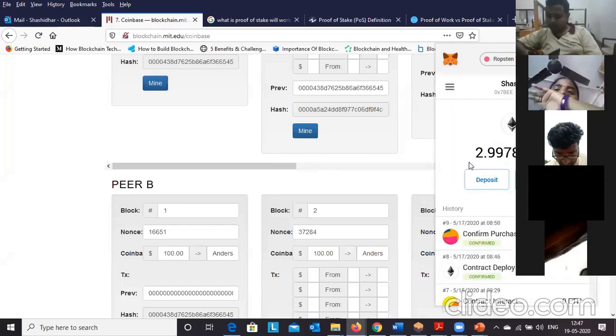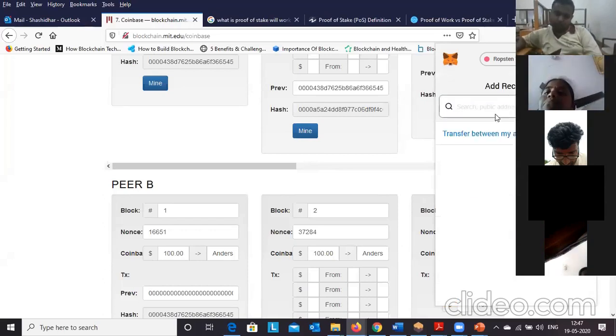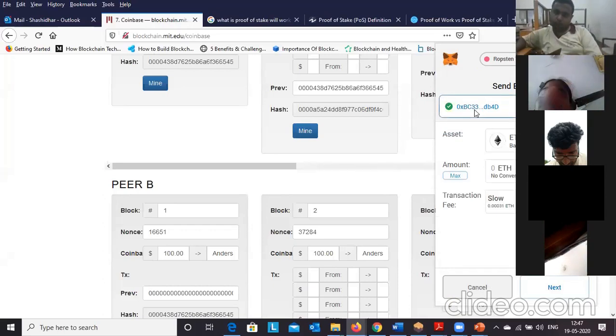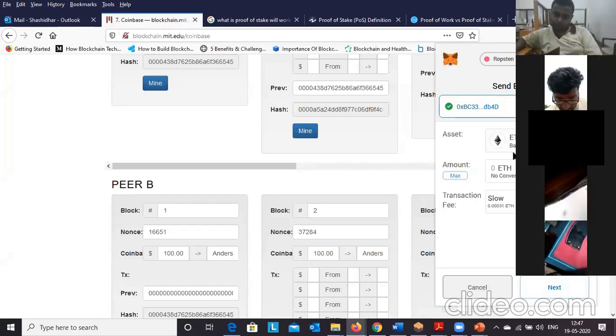Now I want to send some currency, ethers. Here is the option. I have pasted the address of the receiver. Currently I have 2.99 ethers in my account, and I need to decide how much to transfer. I am trying to transfer 0.5 ethers.